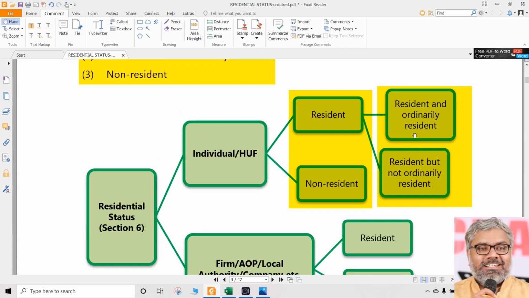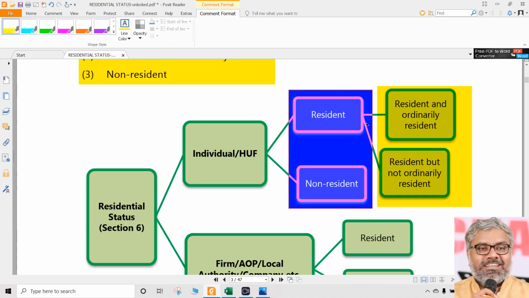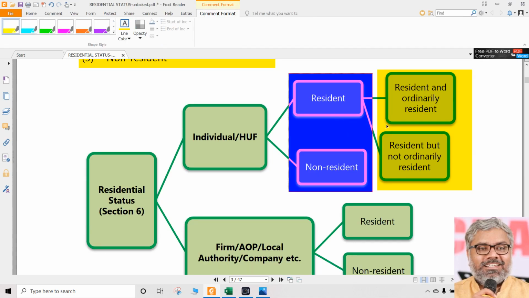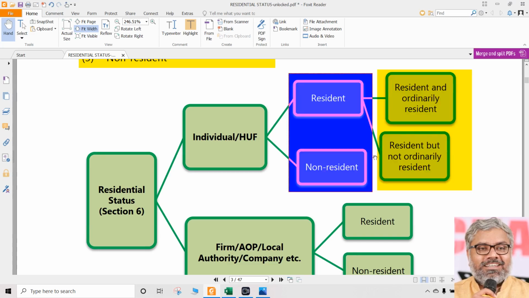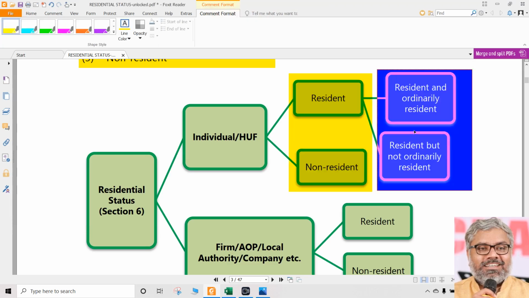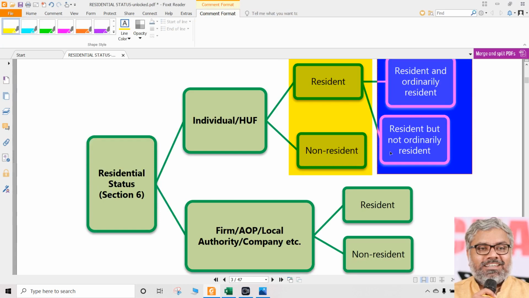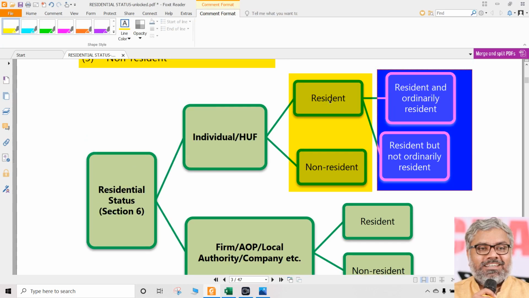Why? Because once again I am telling you, if you just say the residential status of an individual is resident, it has no meaning. You have to say resident and ordinarily resident, or resident but not ordinarily resident, then that is the residential status. Resident is not a residential status. Non-resident is a residential status. ROR is a residential status. RNOR is a residential status, but not R. Just saying resident is not enough.